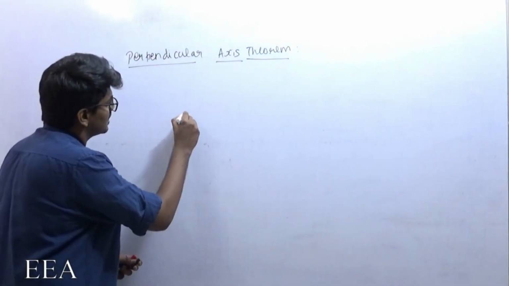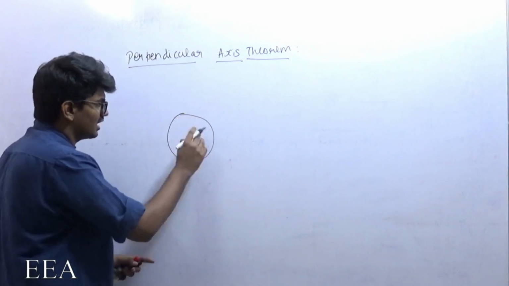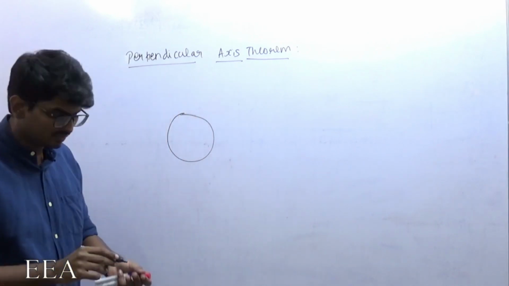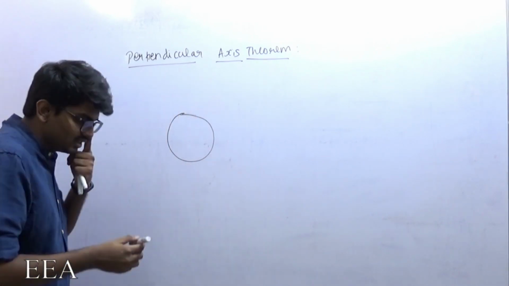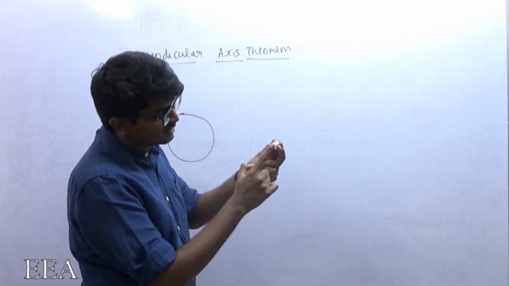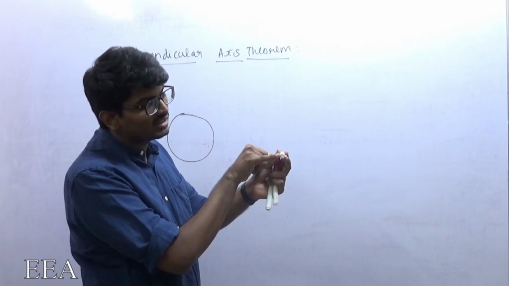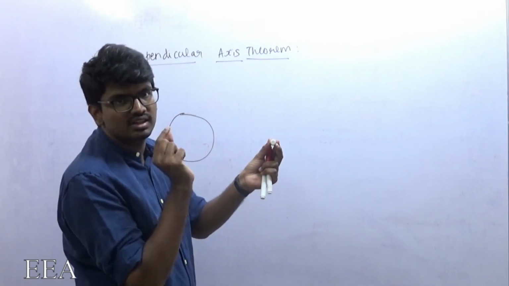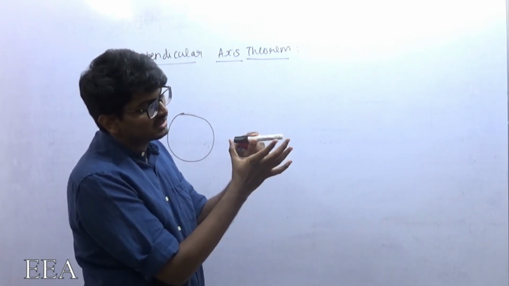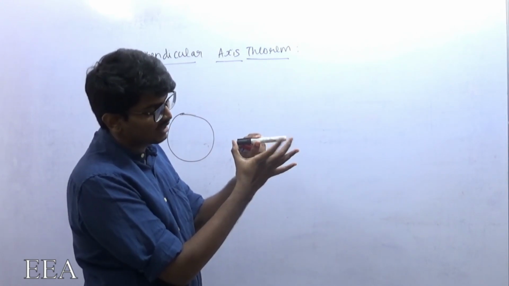Let us consider a planar figure like this, a circle. You can imagine this surface, but I am considering a planar figure, so it does not have the third dimension. The thickness is approximately 0, like the thickness of this marker.